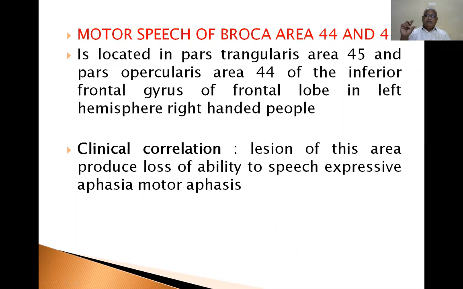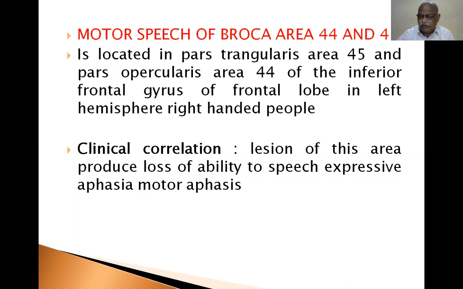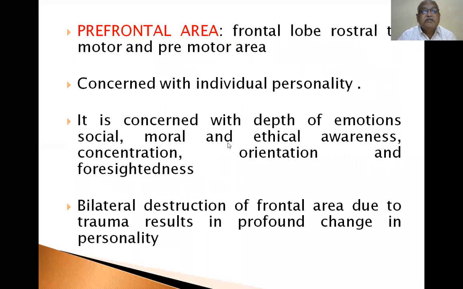I have mentioned which area, and already I had named the areas. Damage of a particular area is associated with the loss of certain functions. That is clinical correlation, so you have to read it very well because it is more important. In general medicine and also in clinical practice, if you want to become a DM neurology or MCh neurology, this knowledge is more than enough. You must know it very well.